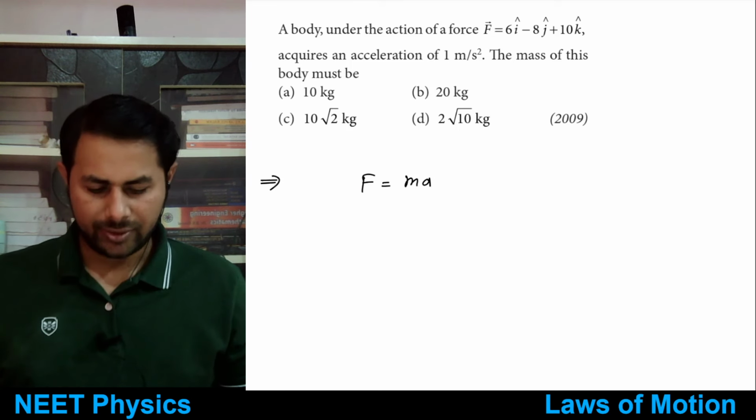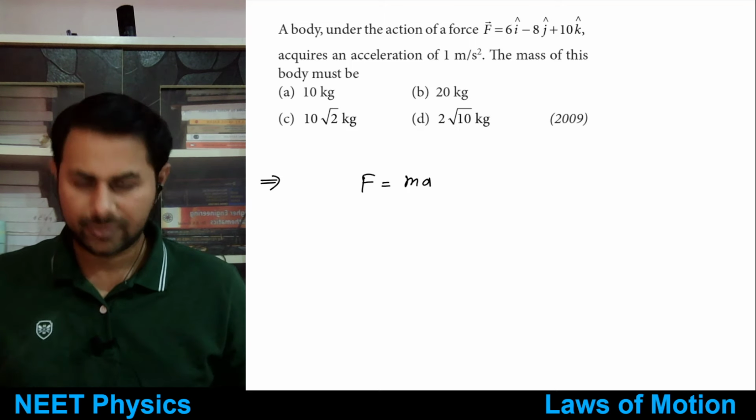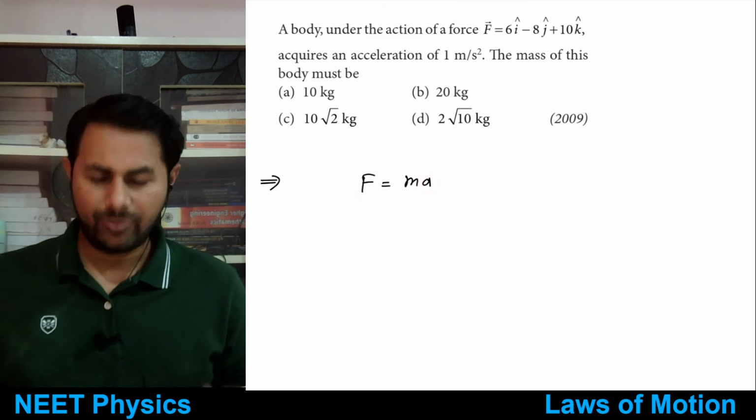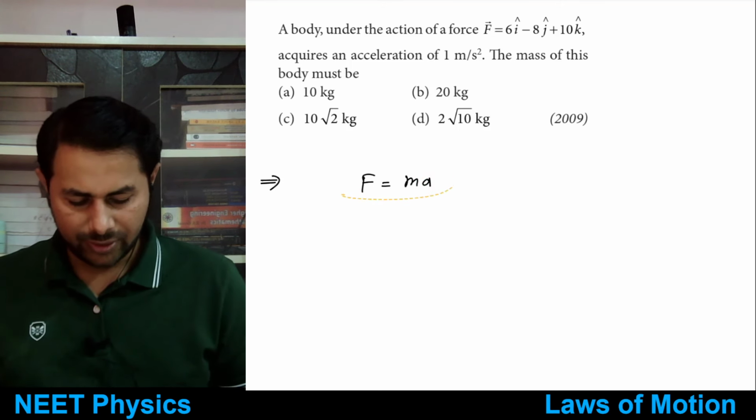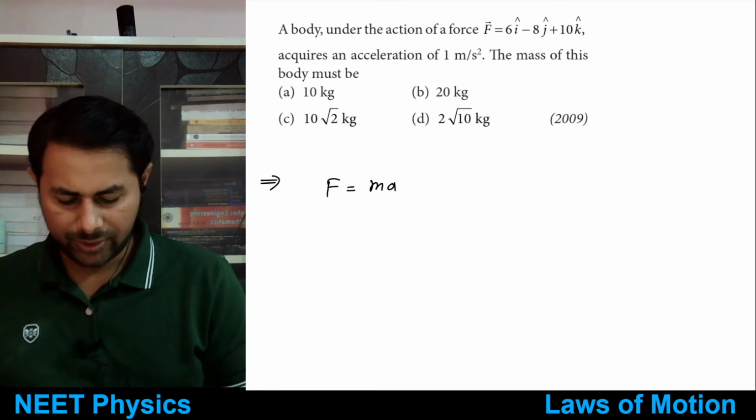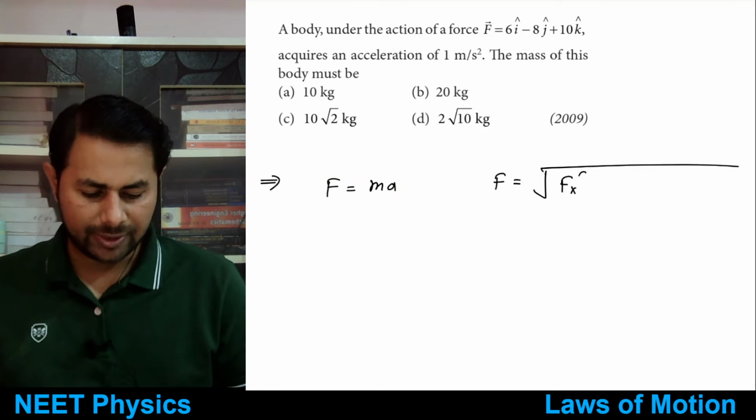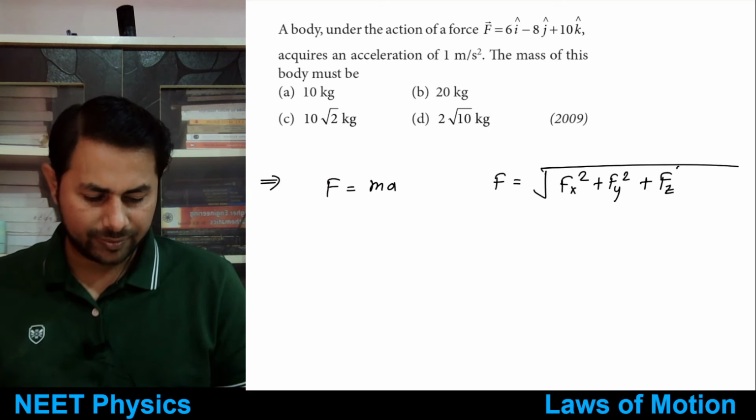Option C. Okay, let's check. So mass is 1 kg. That means magnitude of acceleration would be equal to magnitude of force, right? So let's just find out magnitude of force. What is magnitude of force? Square root of fx square plus fy square plus fz square, right?